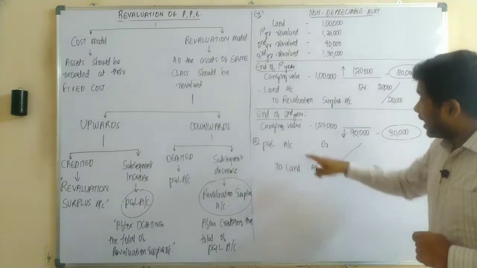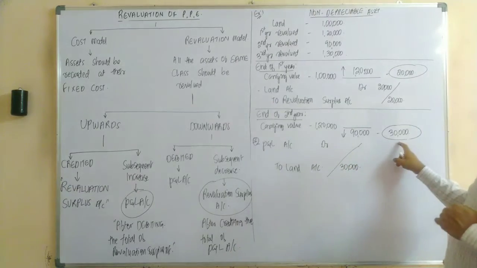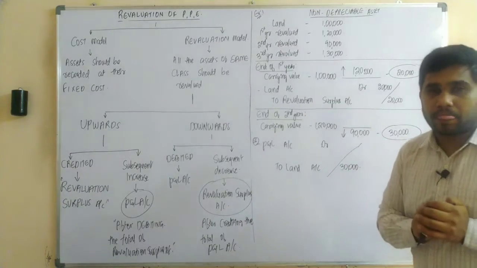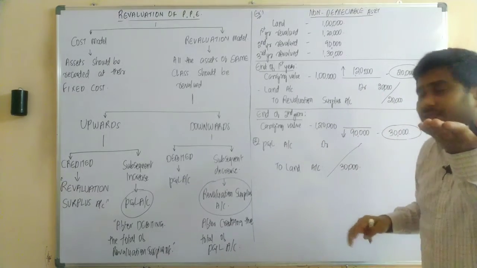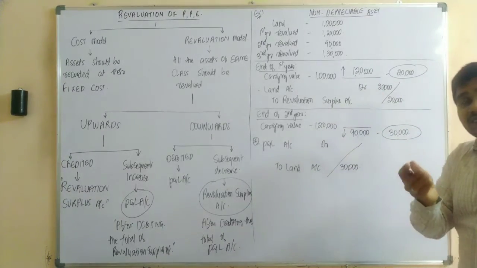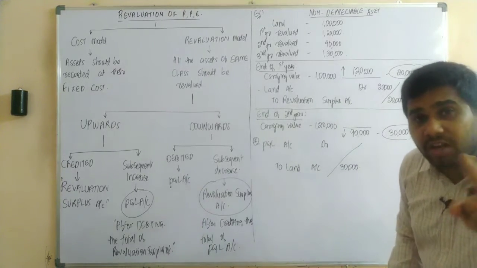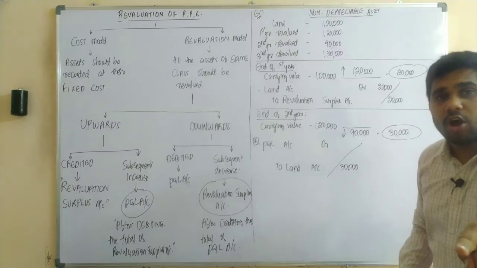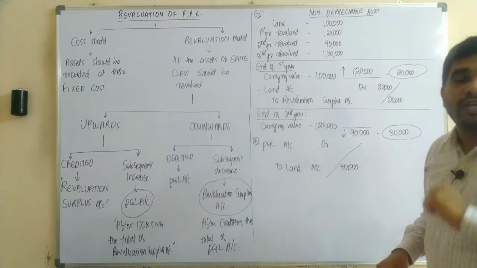Now, in the second year, there is a loss of 30,000 rupees. So in that case, our net loss on that asset should be how much? Only 10,000 rupees. Yes or no?